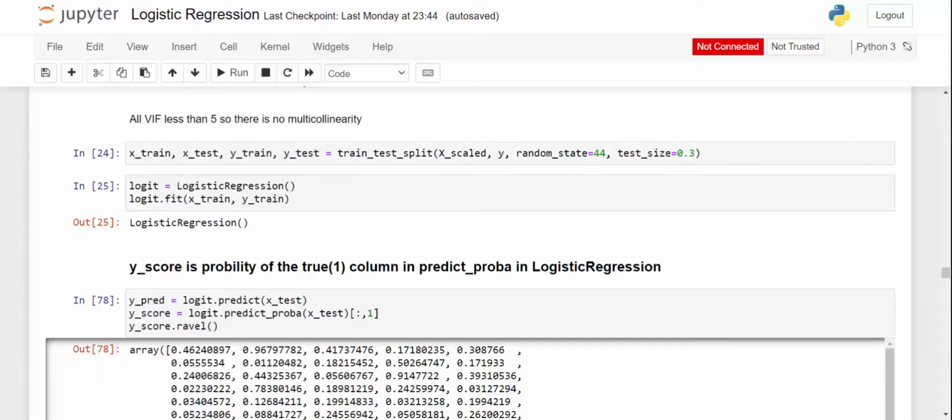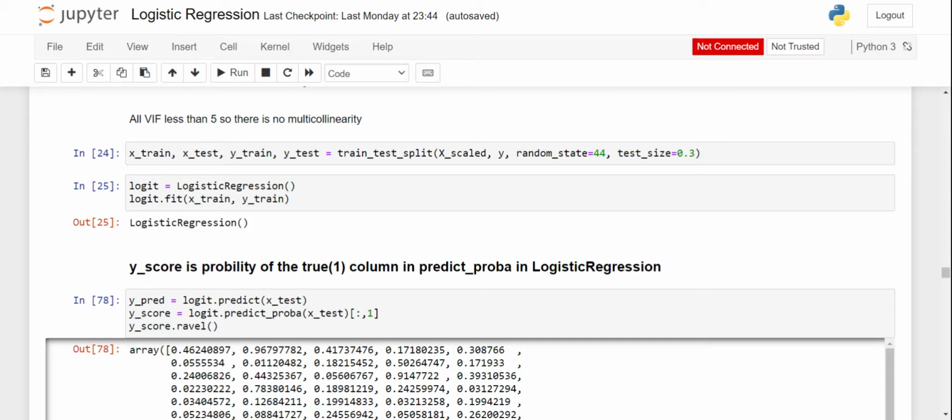Now we are going to split our data set with test size 30% of the whole data set and training size 70%. Now I'm using the logistic regression function. I split the data into X train, X test, Y train, Y test.